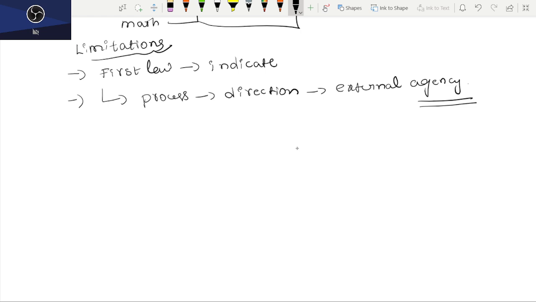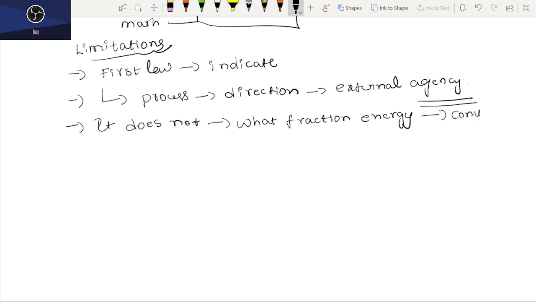It doesn't indicate what fraction of one form of energy is converted into another form.